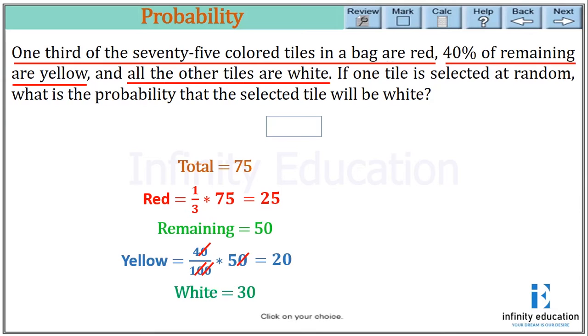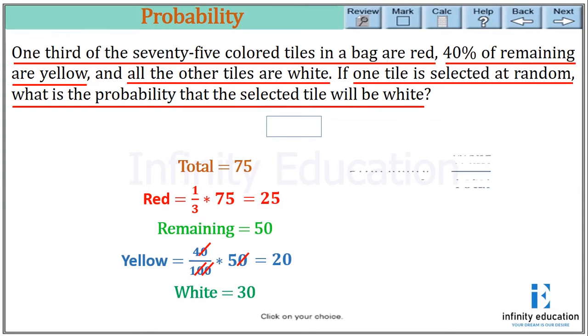Now the question is, if one tile is selected at random, what is the probability that the selected tile will be white? So we know probability equals favorable outcomes by total. So the probability of white should be 30 in number over the total, that is 75.